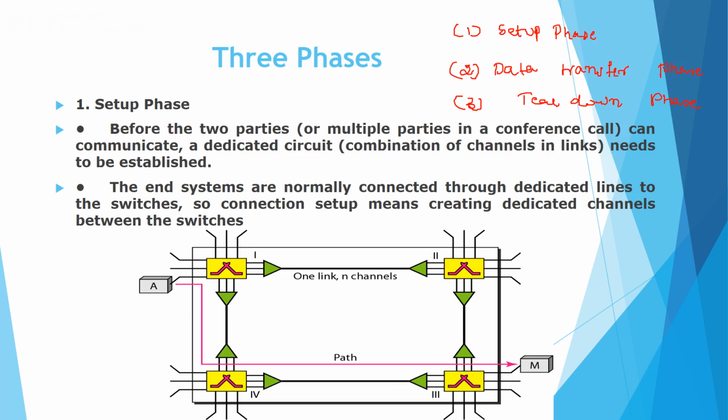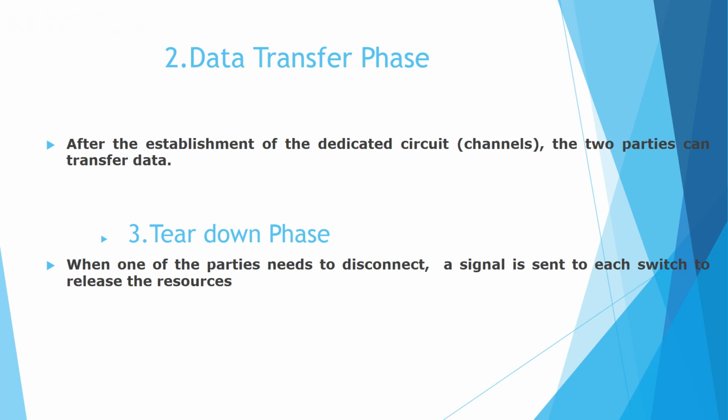In short, the setup phase establishes a dedicated path between the source node and the destination node in order to perform the communication. So next is the data transfer phase. After establishing a dedicated circuit, that means a dedicated channel between those two communicating devices, the actual data can be transmitted from the sending node to the receiving node. The last one is the tear down phase, where we disconnect the dedicated path which was established under step 1, the setup phase.